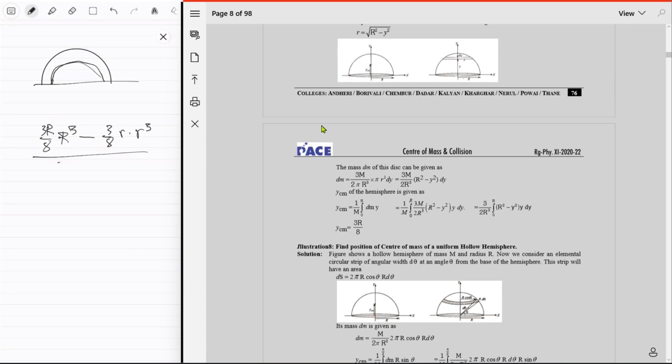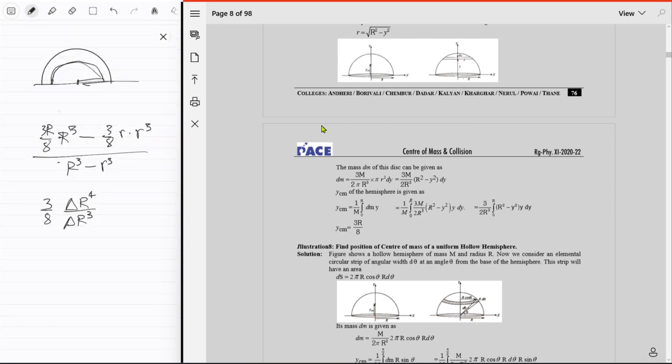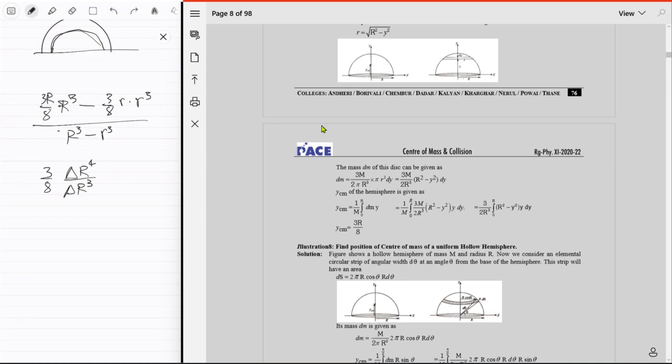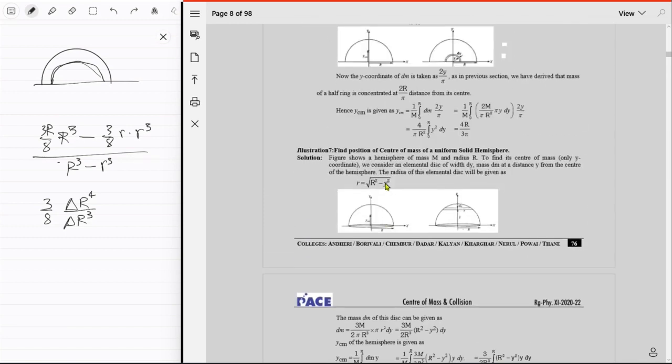Okay, so what do you have? Just the total mass, which once again is r cubed, but now you don't have that 3 upon 8 r factor, and then minus this thing, which is 3 upon 8 delta r to the power 4 upon delta r to the power 3, right? That makes sense. This delta basically means just a change. So you're going from this radius to that radius. And you could extend this to actually get the center of mass of a thin hollow hemisphere. Exactly.